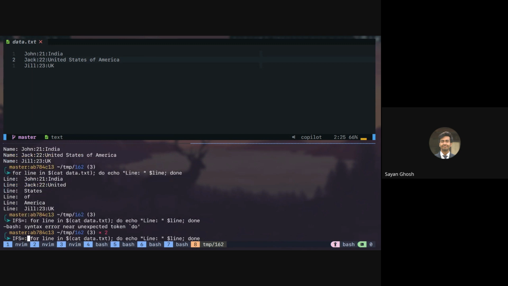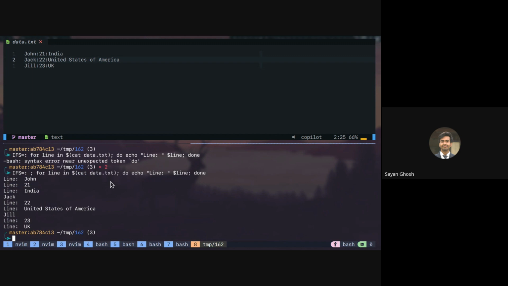One second, I have to put a semicolon here. So then you can see it is splitting by the colon, right? So it's taking John, then 21, then India. And then it's taking India and Jack together, because after India and before Jack, we don't have a colon. So it's taking India, new line, and Jack together. Yeah, so colon is separated. So changing the value of IFS affects only the for loop, right?